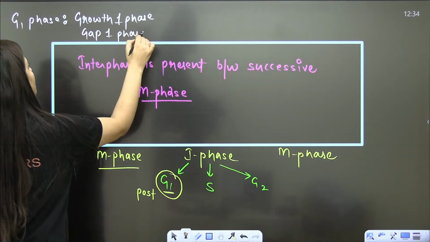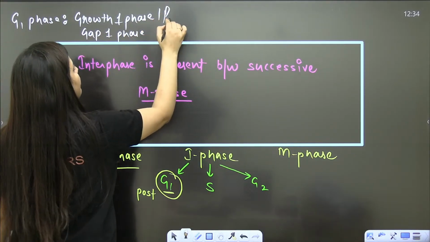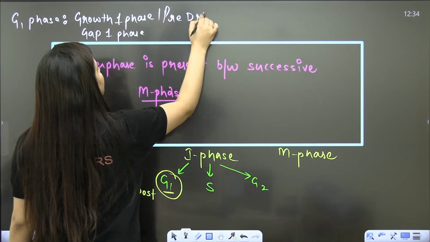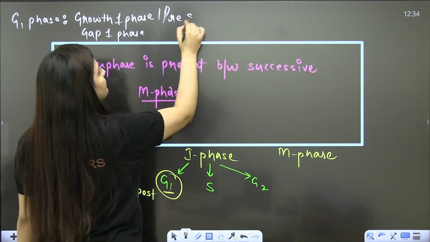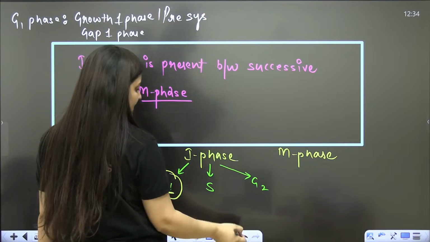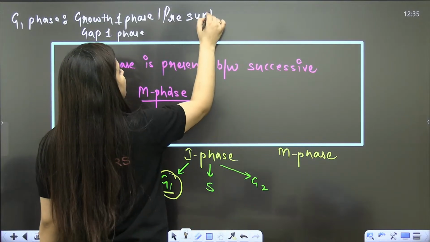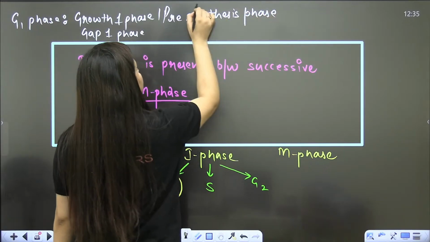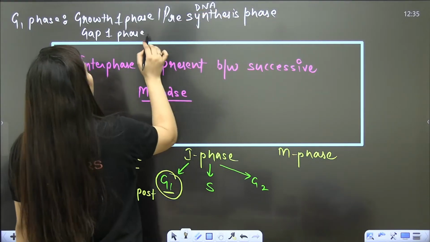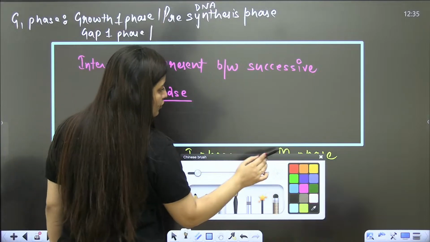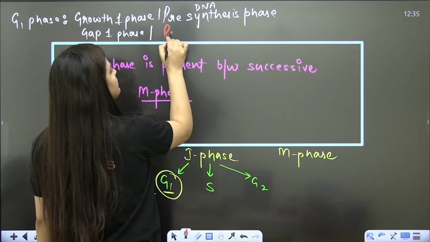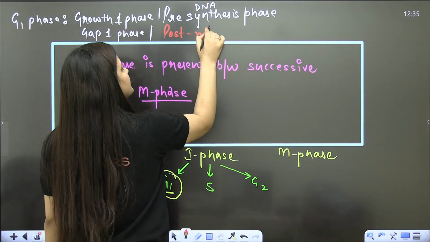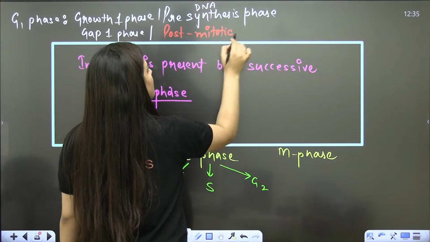It is also known as pre-DNA replication or pre-DNA synthesis phase. And it is also known as post-mitotic phase.